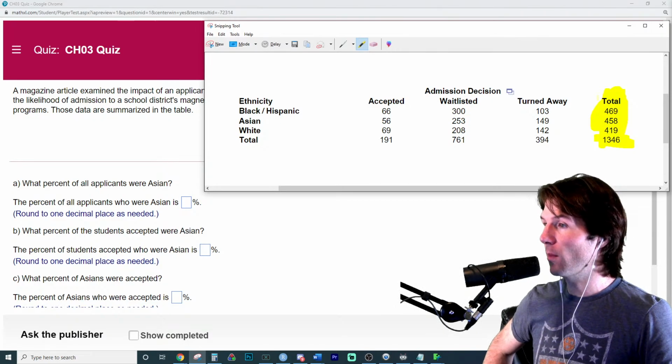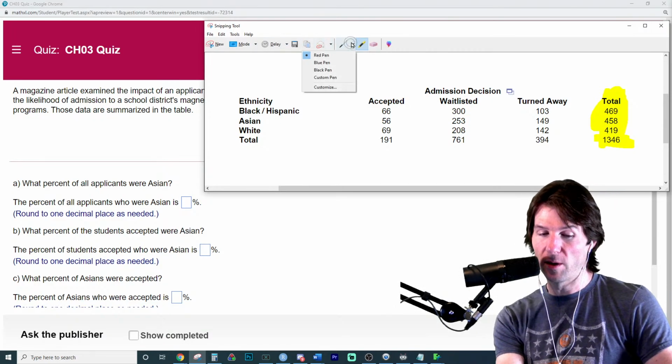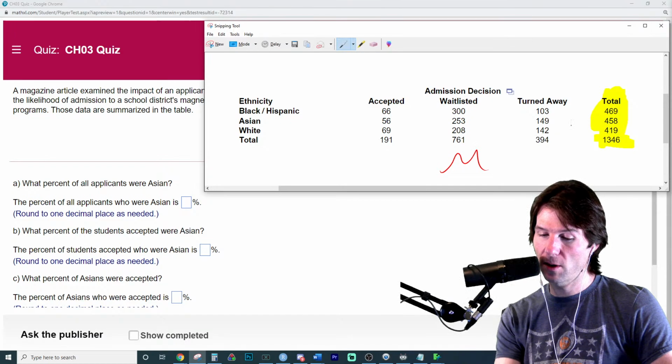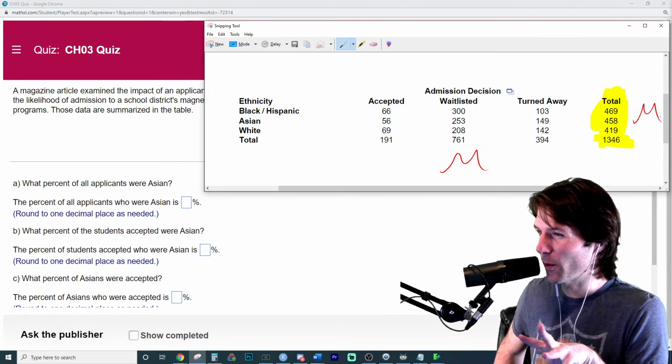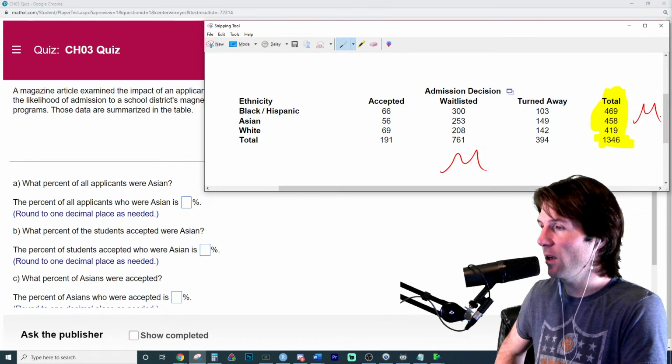Does that make sense? Marginals are in the margin. Good way to remember right there. We have a marginal distribution down here, and we have a marginal distribution over here. There's two marginal distributions. We're not considering the other one right now. We're only focusing in on this data right here.